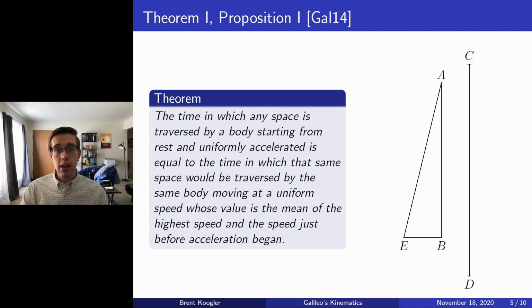So, in order to find another object or another motion that traverses the same distance over the same time interval, we then just need to find a different graph that has the same area. And to do this, it seems quite clear that we should draw this rectangle FGAB, namely where F is the midpoint of EB. This is because certainly this portion, FIAB, that area is shared by both the rectangle and the triangle. But moreover, this excess portion, IGA, is equivalent to this deficient area, IFE, so that both the rectangle and the larger triangle have equal areas, and hence the same displacement occurs over the time interval AB.